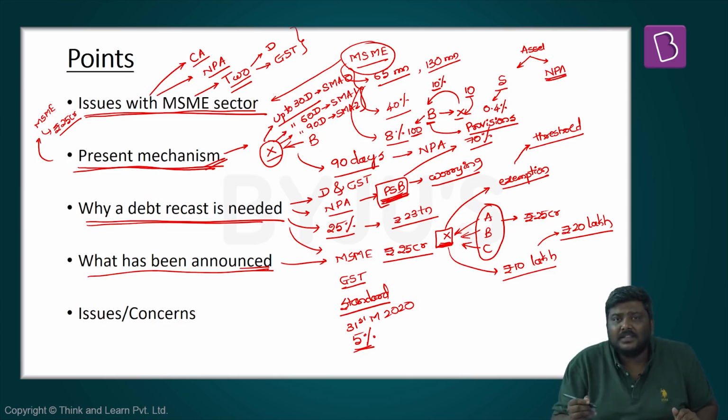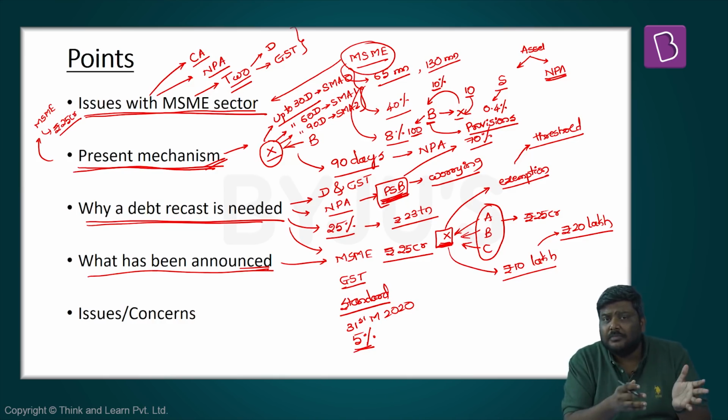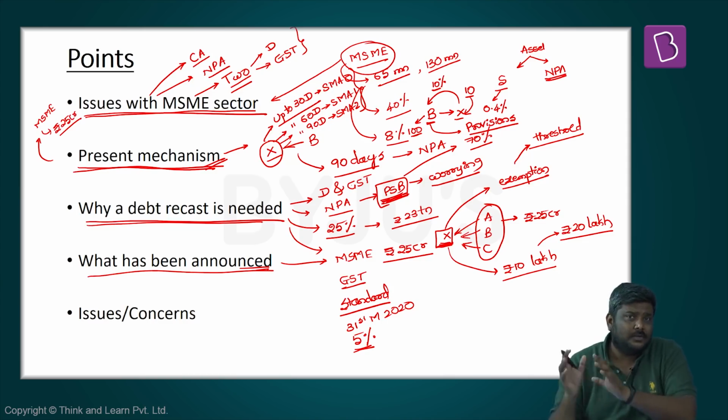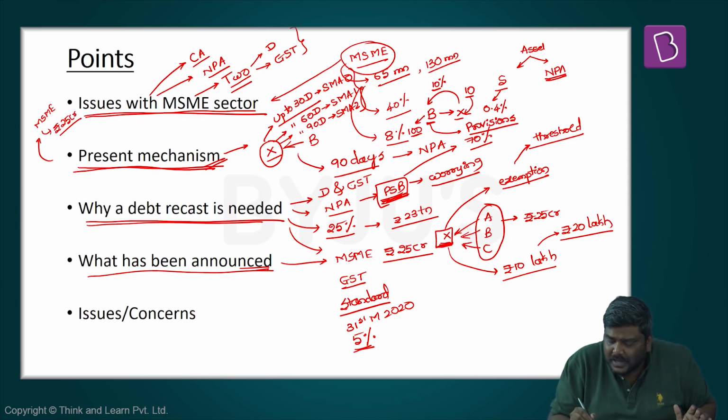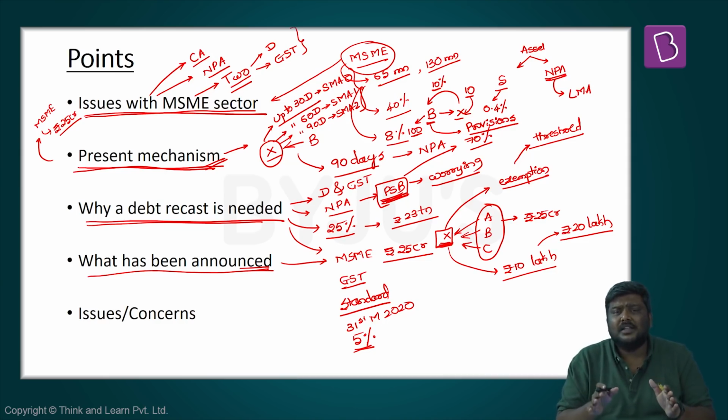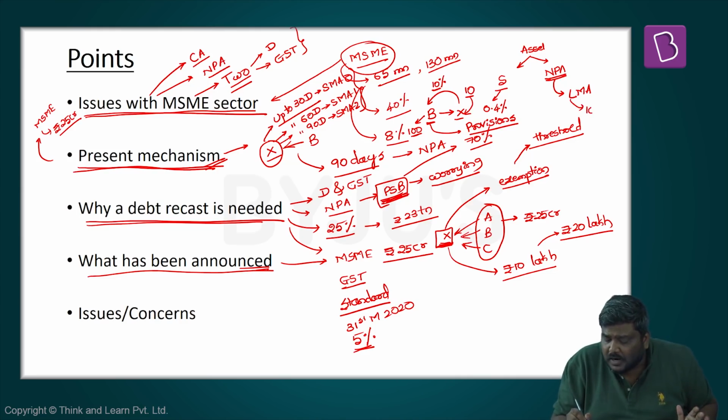Whereas in case of an account turning NPA, the provisioning norms will keep on increasing. Initially it will be 15%, then it will be 40%, and finally it will be increased to 100%. That is whenever the NPA is classified as a loss-making asset, which simply means that there is no way that the bank is going to recover this particular money, it will usually have a provisioning norm of 100%.